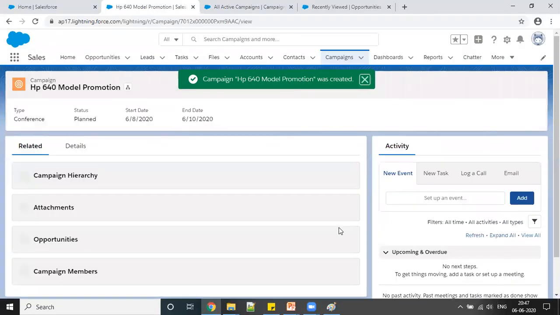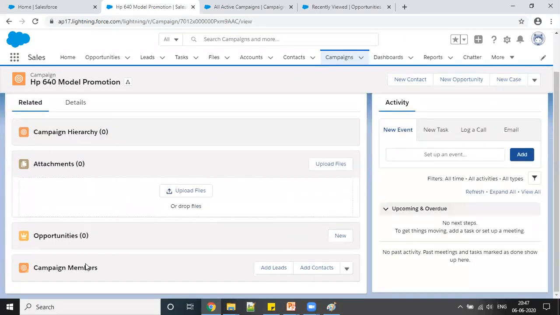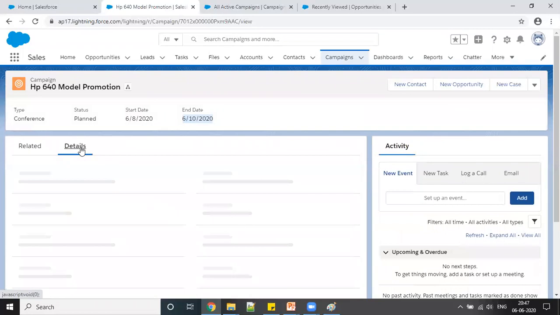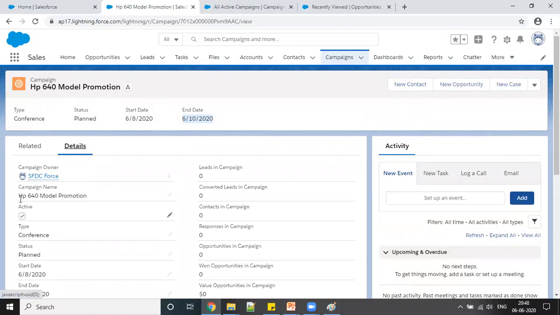Okay, so I have created this campaign, which will start on 8th and will end on 10th. I have a few related objects: campaign hierarchy, attachments, opportunities, campaign member. Here you can see the details, the detail of this campaign, like the name of the campaign we have given. And here comes the campaign owner.